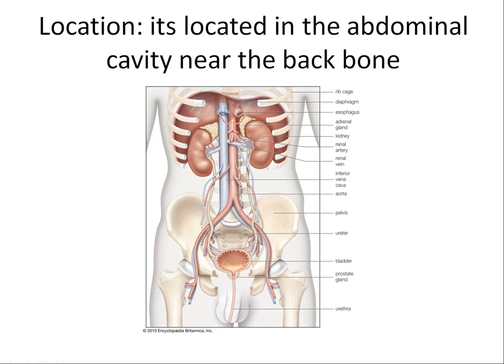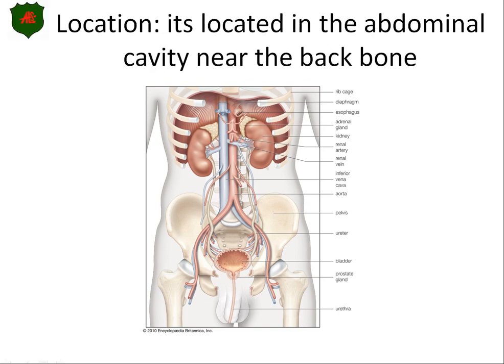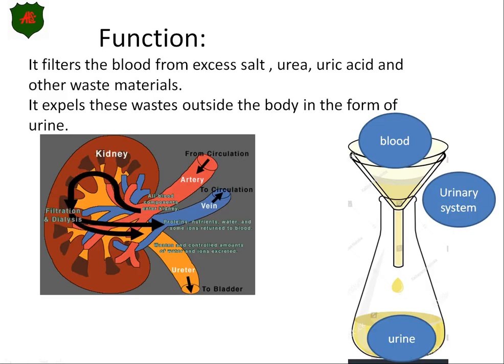Thank you so much. Now we need to know the function of the urinary system. The function, I mean, what does it do? So the urinary system filters your blood from, count with me, okay? Number 1, excess salt. Number 2, urea.